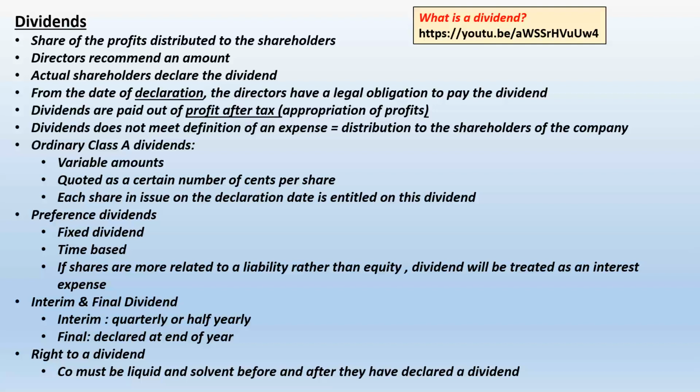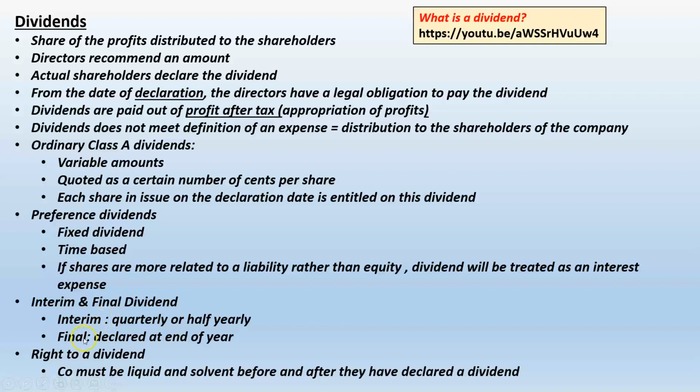It works like a loan. The bank grants me a loan, and at some stage I have to repay the loan. Accompanied to a loan is an interest rate. That interest rate has been agreed upon when we entered into the contract, the loan agreement with the bank. So I know I owe the bank 12% interest. And likewise here, when a compulsory redeemable preference share was issued, included is, let's say, a 12% dividend rate. And that dividend has the same kind of nature as the interest payment that we're going to make to the bank.